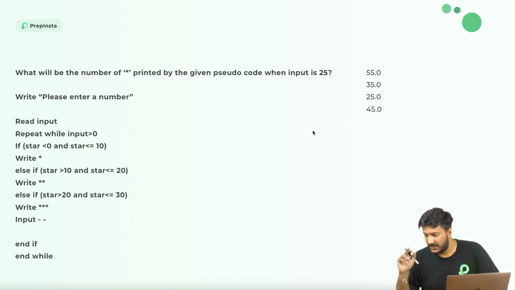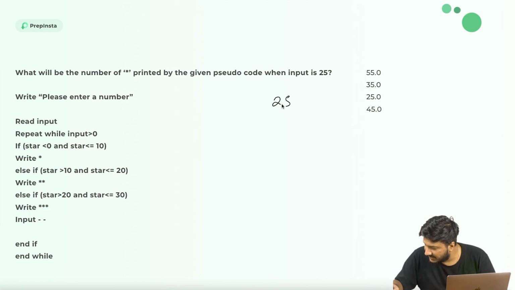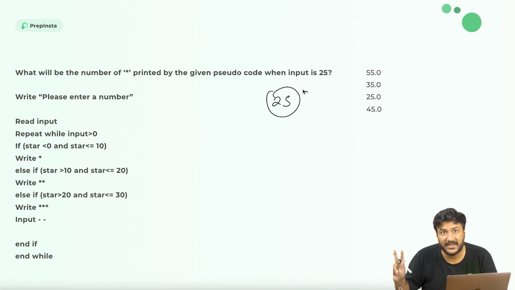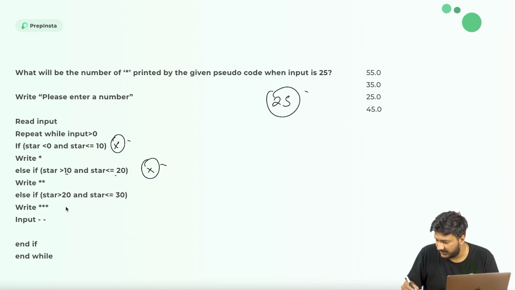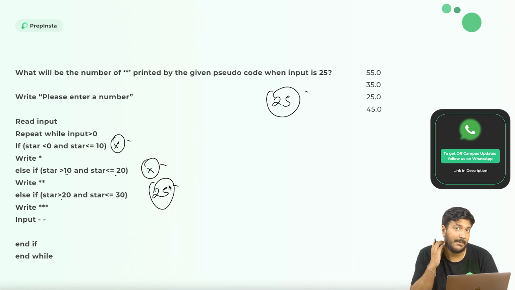So let's have a look at it. Since my number starts from 25, I need to look at the 25 condition only. Is this 0 to 10? No, this is not the 25 condition. This is 10 to 20. This is not the 25 condition. This is 20 to 30. So yes, here the 25 condition would be happening.